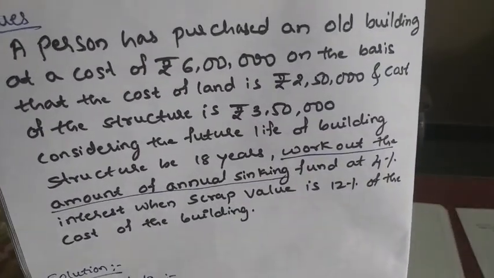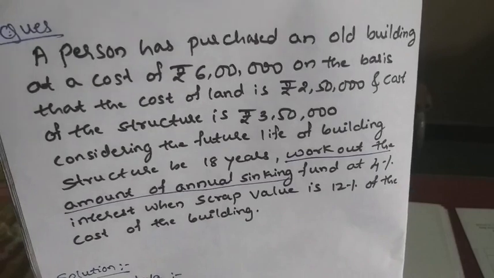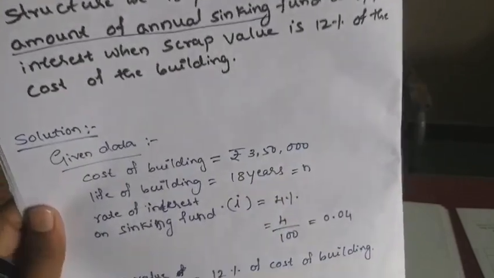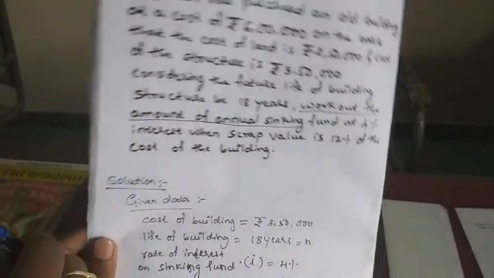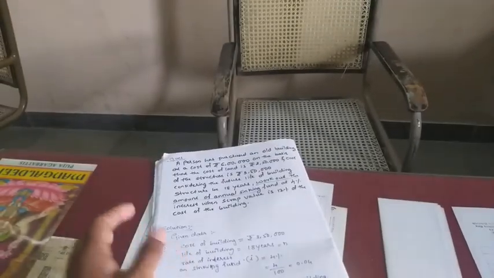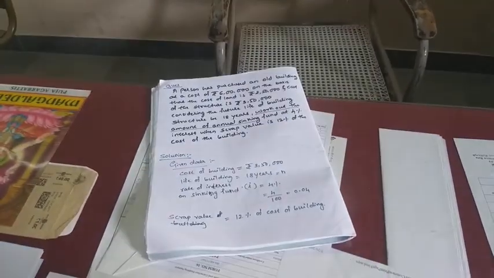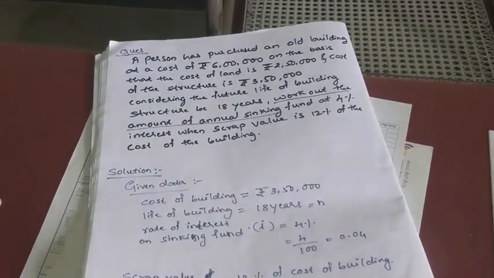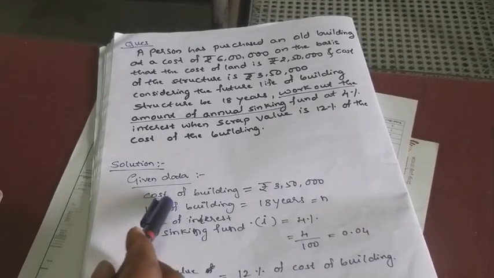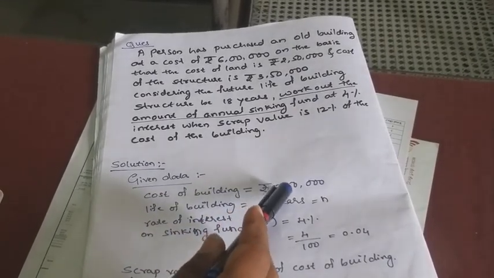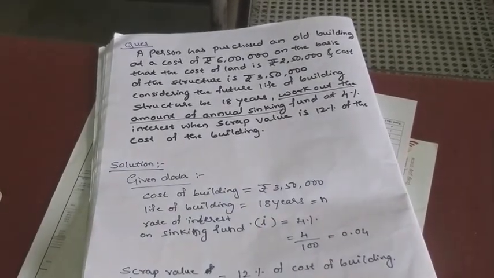So let us first list out the given data. I have earlier only listed the given data. So what data have they given? If you look carefully, they have given the cost of the building. So how much is the cost of the building? The cost of the building is 3,50,000. So don't get confused.